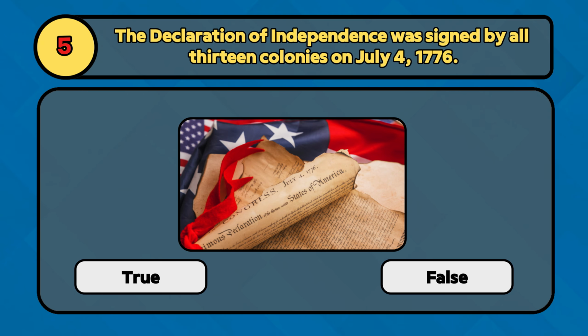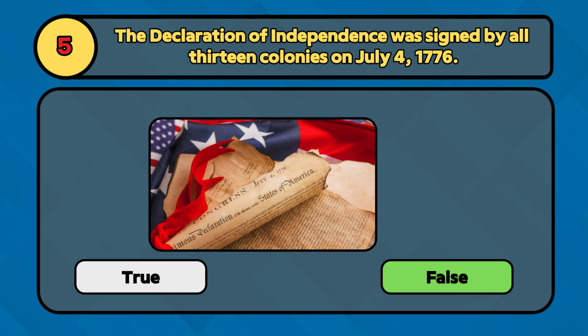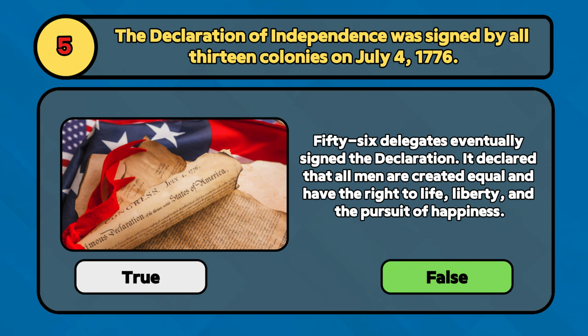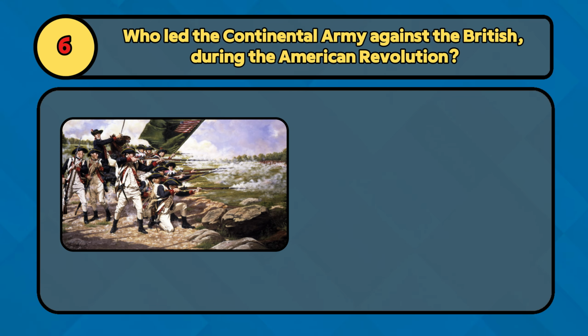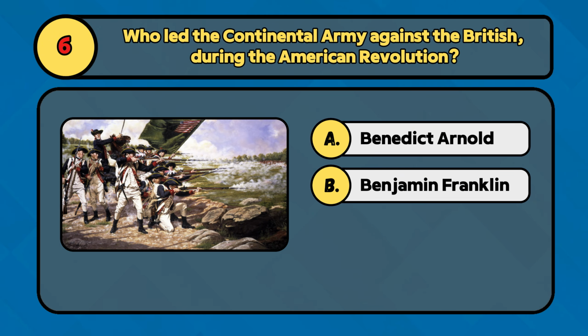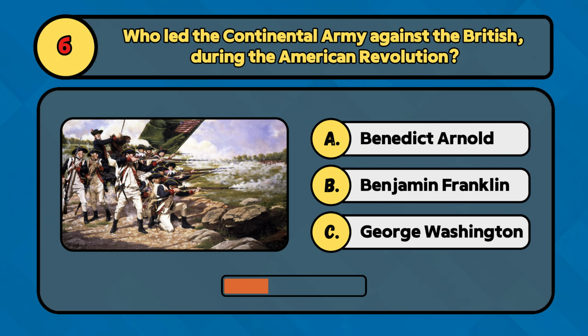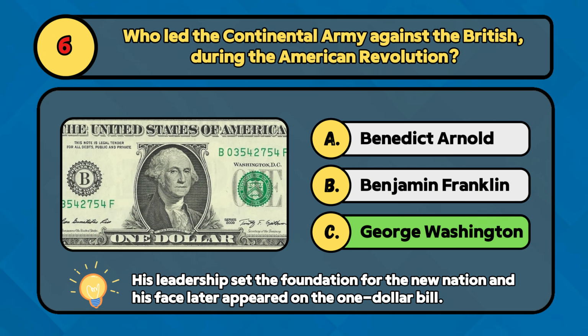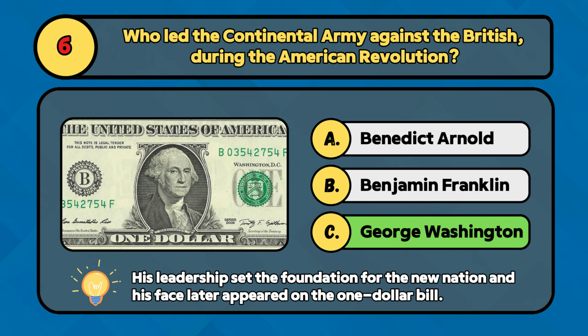True or false? The Declaration of Independence was signed by all 13 colonies on July 4, 1776. False. The Declaration was adopted on July 4th, but most delegates signed it later, beginning on August 2, 1776. Who led the Continental Army against the British during the American Revolution? Was it Benedict Arnold, Benjamin Franklin, or George Washington? George Washington led the Continental Army to victory in the American Revolution.